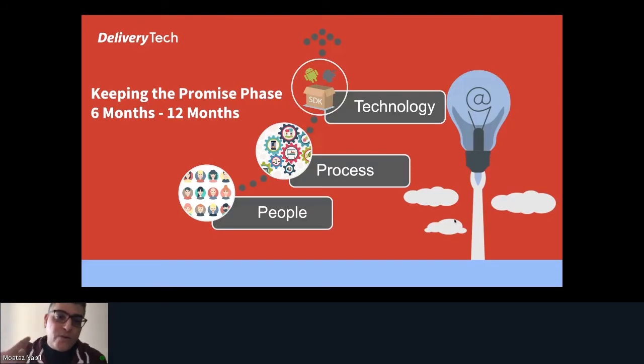Then we will go to the second phase, keeping the promise. So we set up everything at the beginning phase. We agreed about everything. We start working together on test automation, and mobile engineers start writing TA scripts, and we start working with the application. If we have any problem and don't understand the code, we need to go to the developers and ask them, and so on. Then we are in the keeping the promise phase, from 6 months to 12 months.